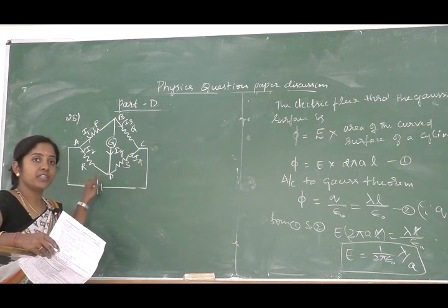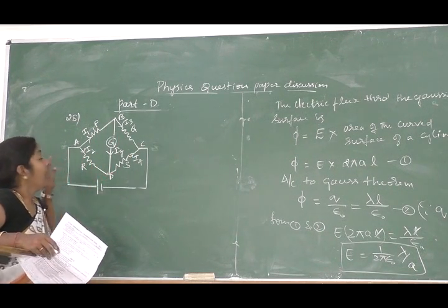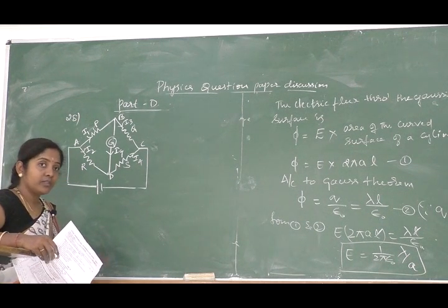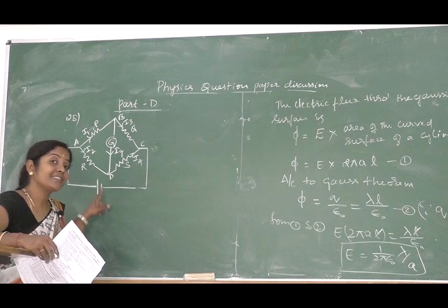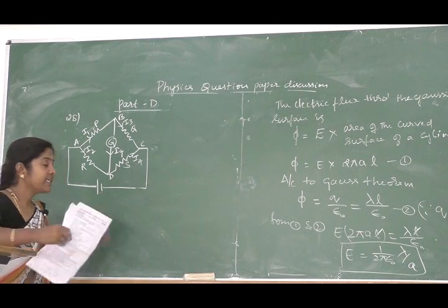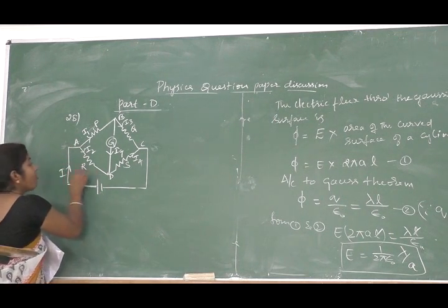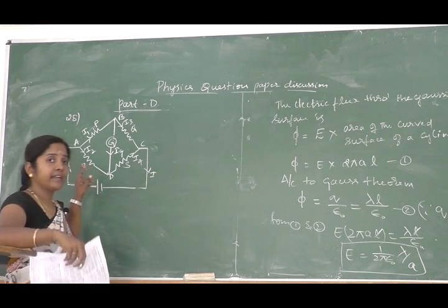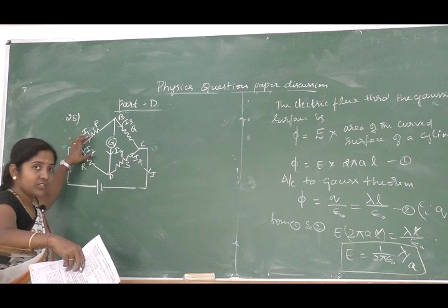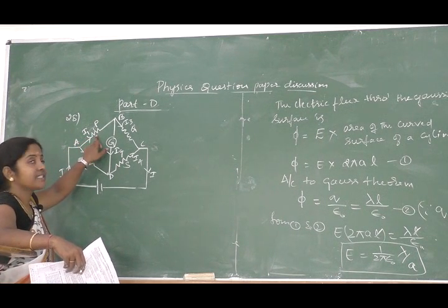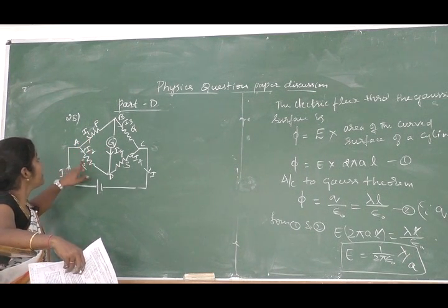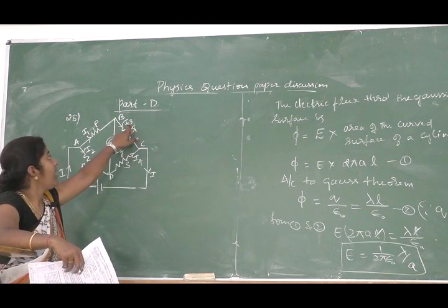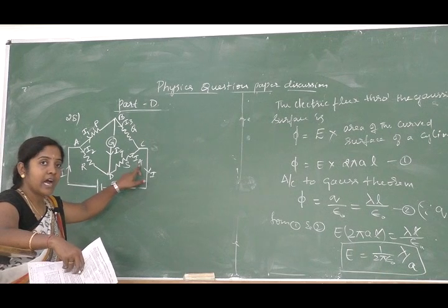These are arranged in the form of a bridge, and through each resistor the current starts flowing through the circuit, that is when it is connected to a battery. When the battery is connected, current starts flowing, and the current is divided into different branches, that is through resistor P, I1, through resistor R, I2, through resistor Q, I3, and through resistor S, I4.